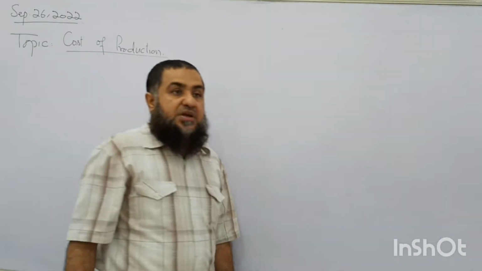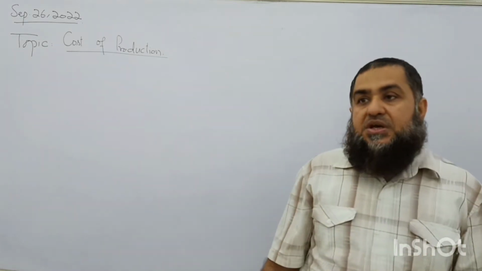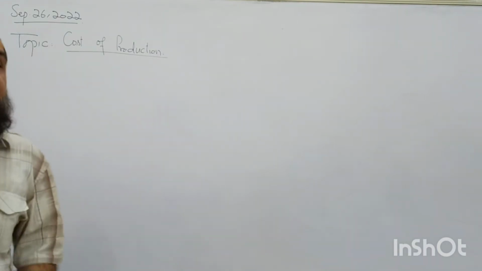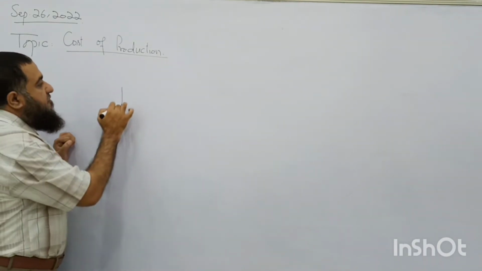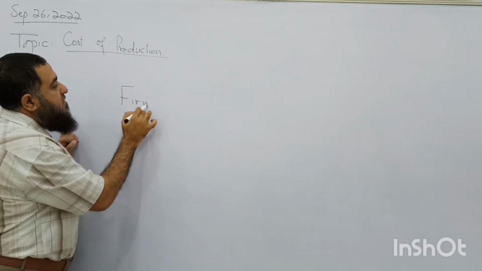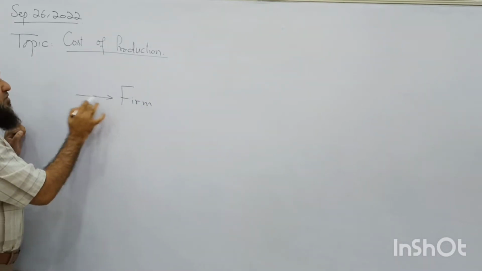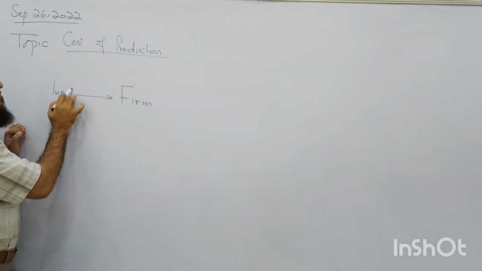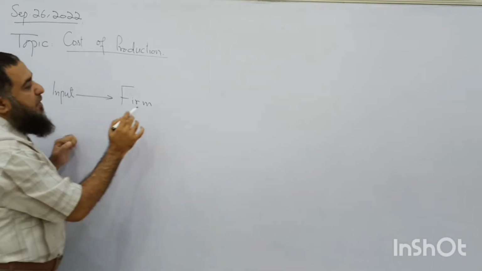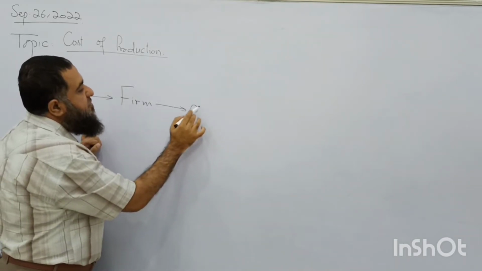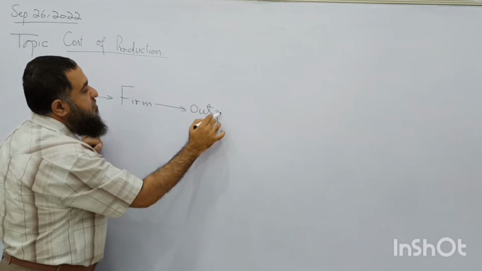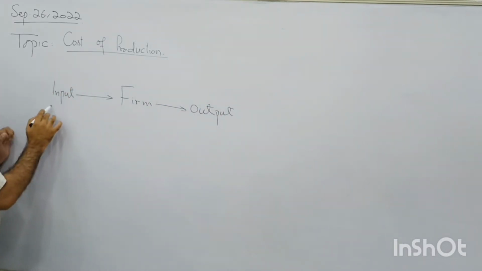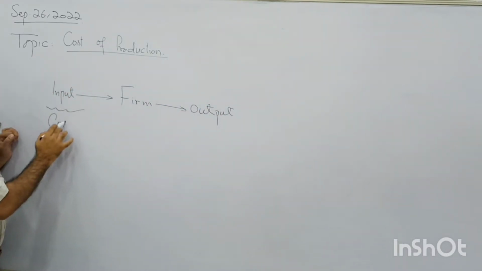Today our topic is cost of production. We started our producer behavior with the theory of the firm. What is a firm? A firm converts inputs into output. Inputs are combined in the firm and what is produced? The output is produced. So here, this is the cost side of the firm.